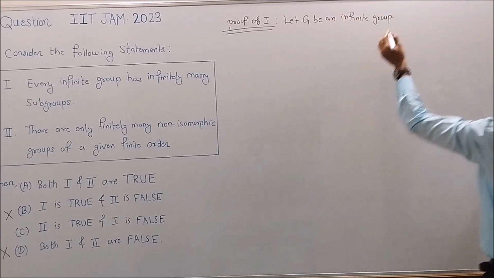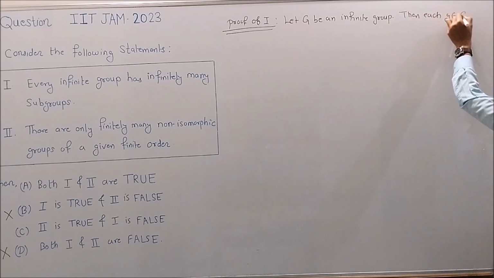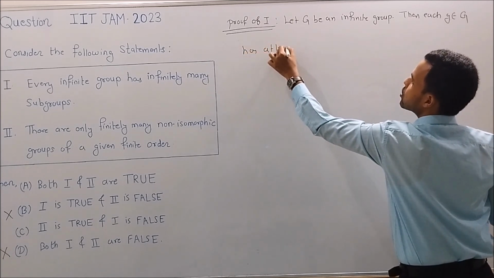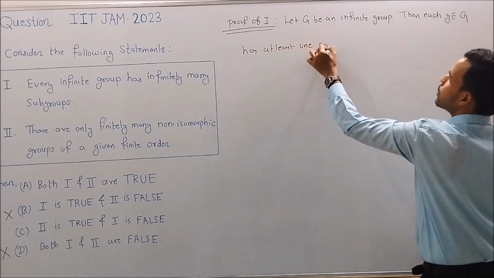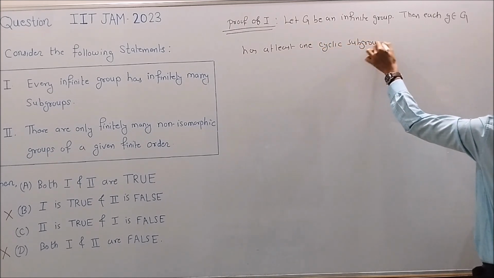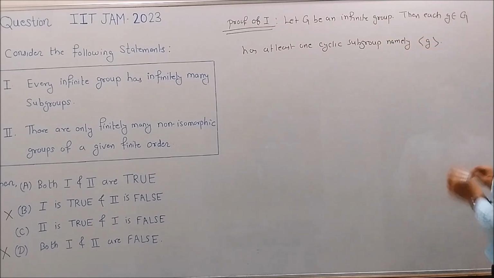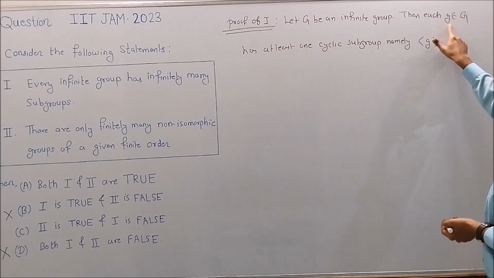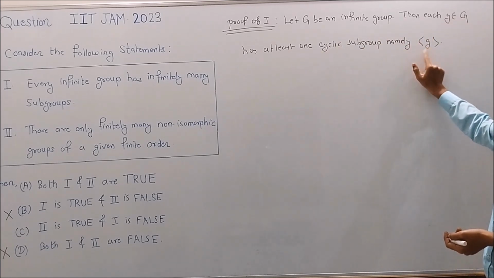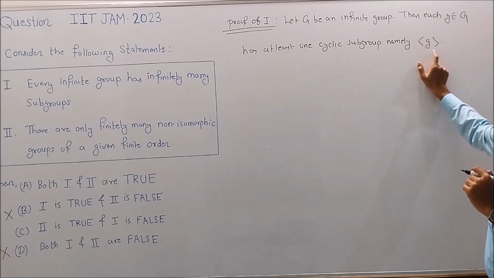Then each g belonging to G has at least one cyclic subgroup, namely the subgroup generated by g itself, the subgroup generated by that element itself.